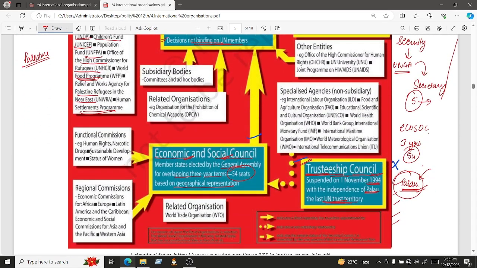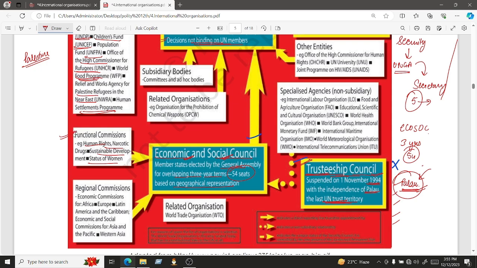Then we have the functional commissions: the Human Rights Commission, Narcotic Drugs, Sustainable Development, and the Status of Women. For different issues we have different commissions. Human rights means it will focus on the political and social rights of the people. It ensures that everyone in this entire world is getting all the rights that they deserve.